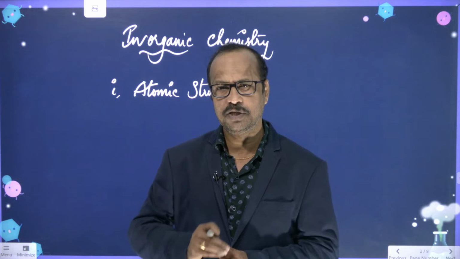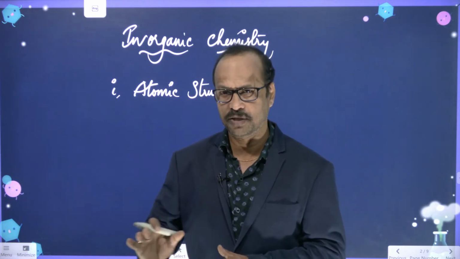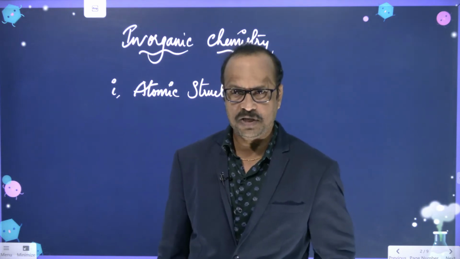Basically it is the complete basic of the atom, the basic of chemistry, that we study in atomic structure.